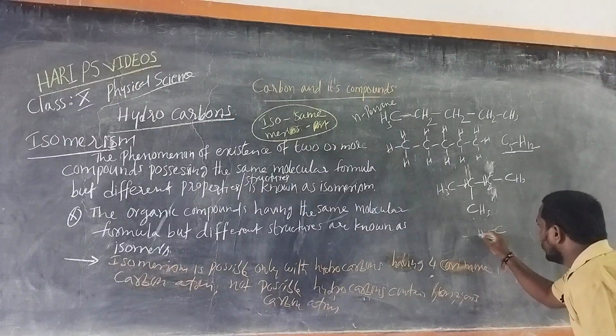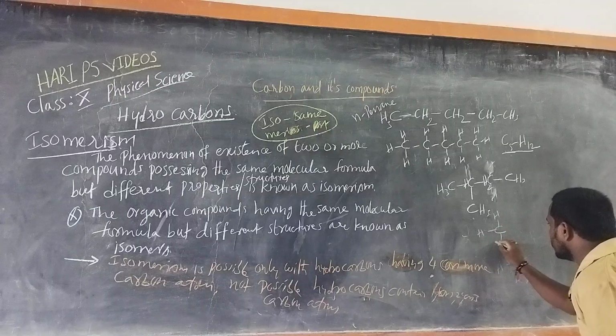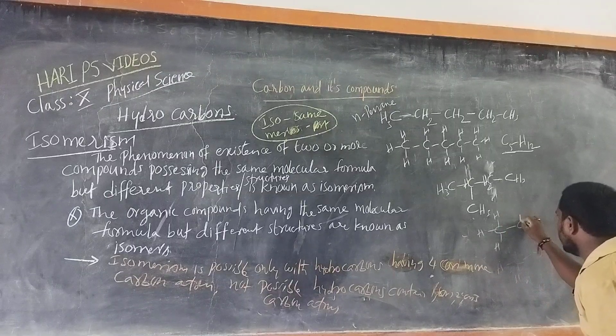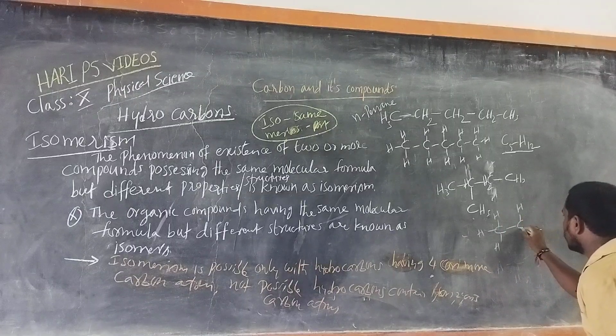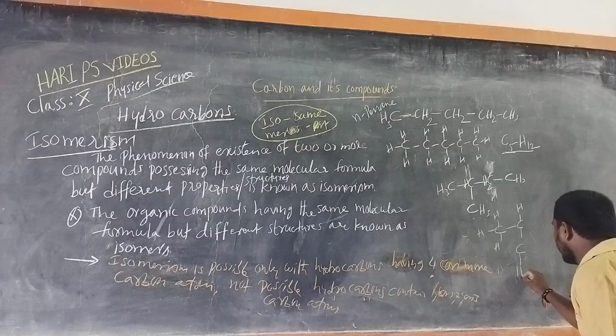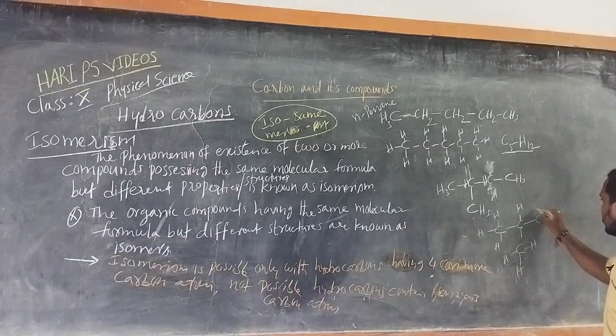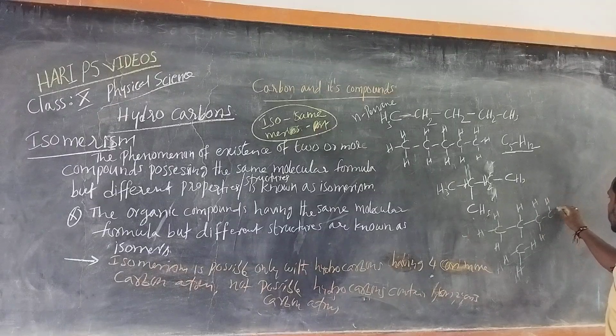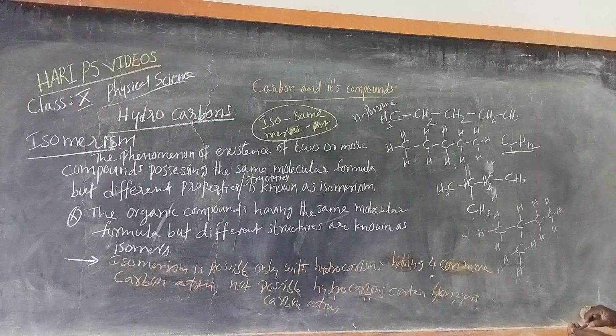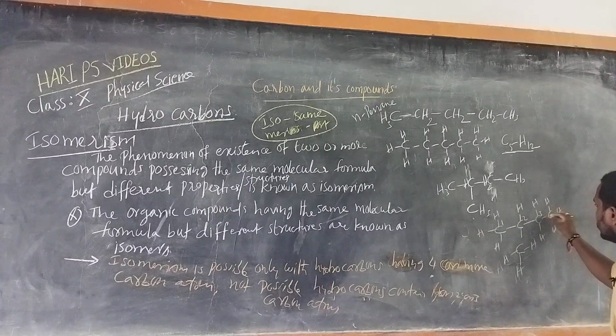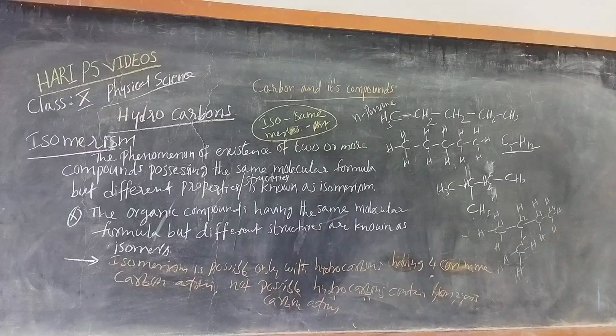Now write the structure. Count the carbons: 1, 2, 3, 4, 5.